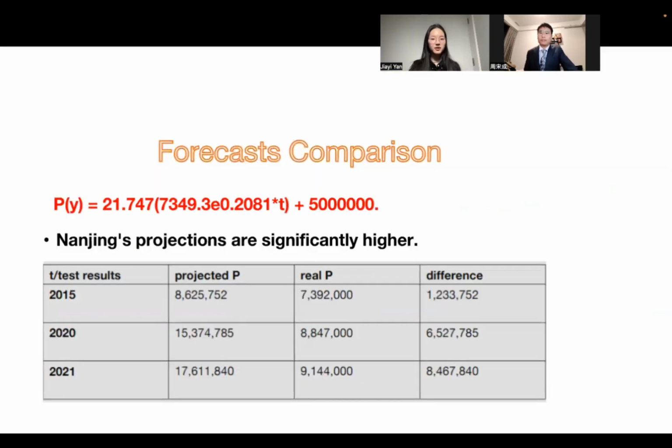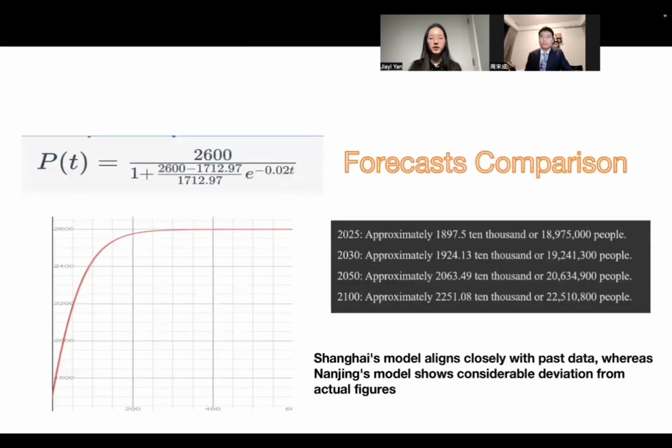For forecast correctness of the two models. In Nanjing's model, we could see from the table that forecasts in the 3 past years are greatly larger than real populations then, and the gap went up as years passed. In Shanghai's model, we conducted the same correctness test as in Nanjing's model. It turns out that the model fits the past data well.